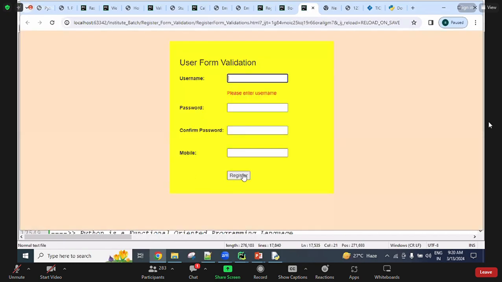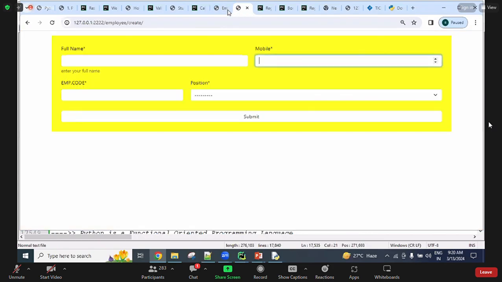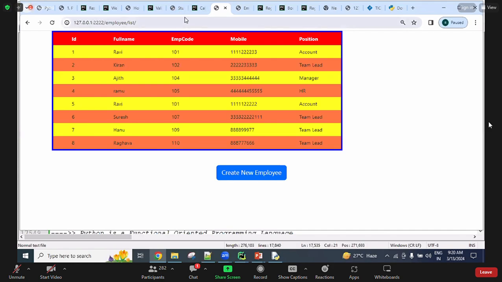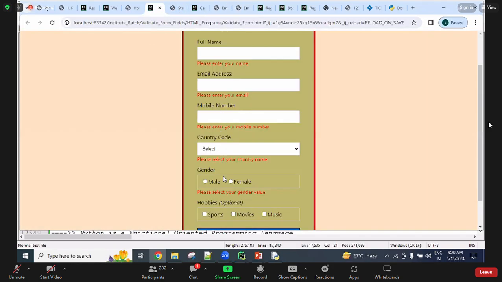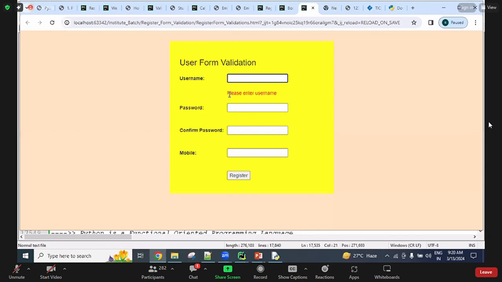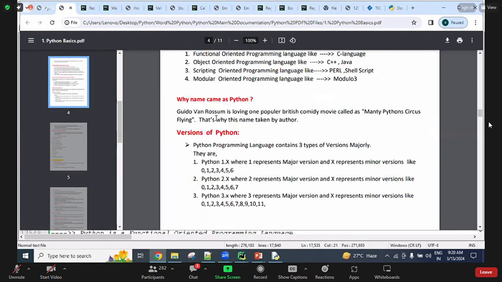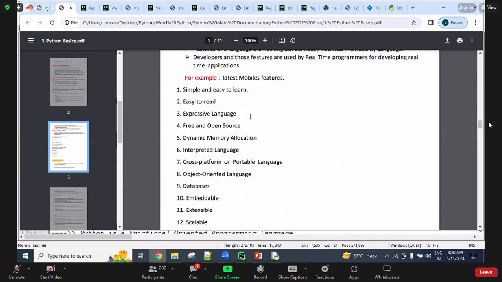This is also one validation. Here, each field is validated one after another. In the previous form, all the fields were validated at a time. Here, all fields at a time are validated, and this one is validated one after another. Both variations are showing, guys. And I will upload material, like PDF files, and in that material